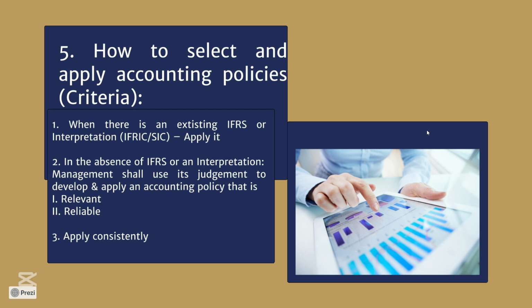Selection criteria for accounting policies. When there is an existing IFRS or interpretation, it must be followed. Simply apply it. For example, if you bought inventory, IAS 2 has to be followed. This maintains uniformity in accounting practices and ensures that the information presented is relevant to users of financial statements.